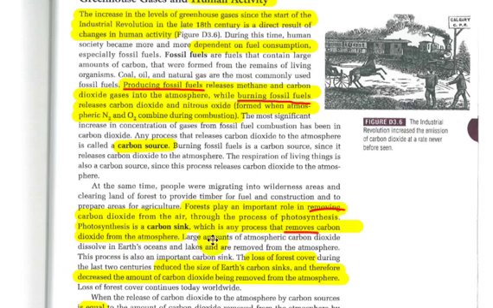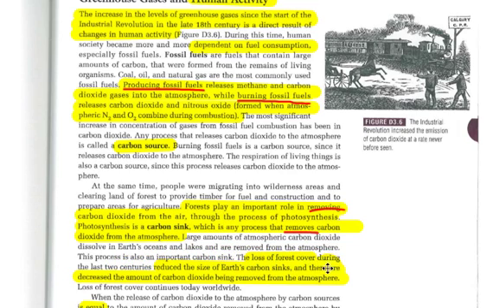So photosynthesis is referred to as a carbon sink, which is a process that removes carbon dioxide from the atmosphere. It's just like when you dump a drink that you don't want down the sink, it sucks it up. These items are referred to as carbon sinks because they remove carbon from the atmosphere. Large amounts of carbon dioxide dissolved in the Earth's oceans and lakes are removed from the atmosphere. So, of course, we looked at that too. Oceans and lakes are also a carbon sink. They remove carbon dioxide from the atmosphere and cause it to settle on the bottom, helping to make shells, etc. This process is also an important carbon sink.